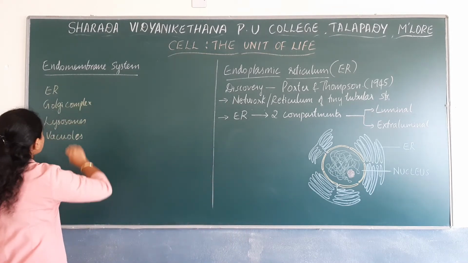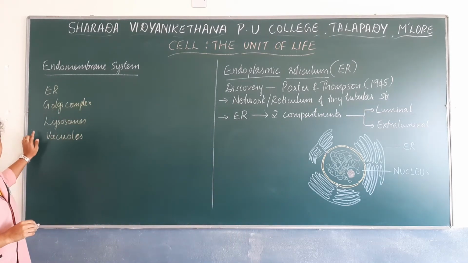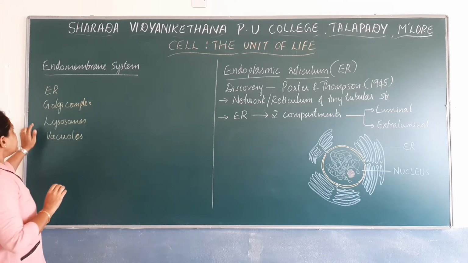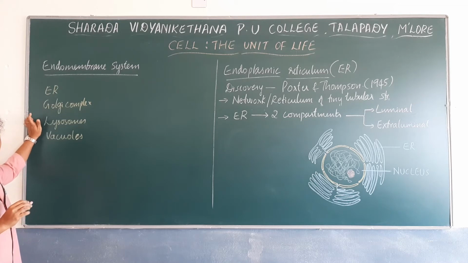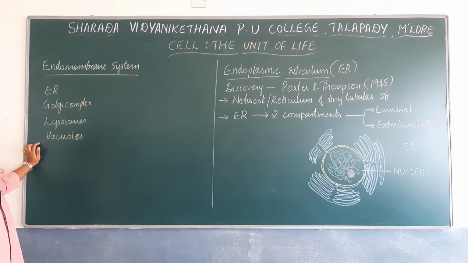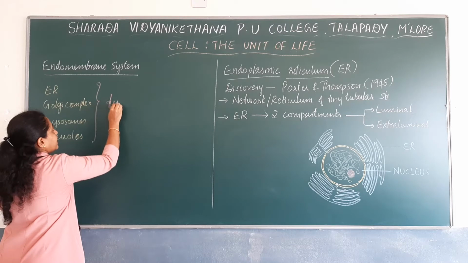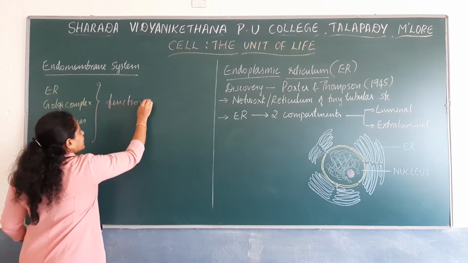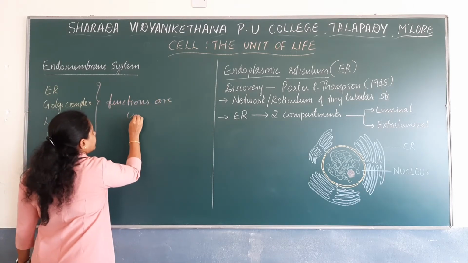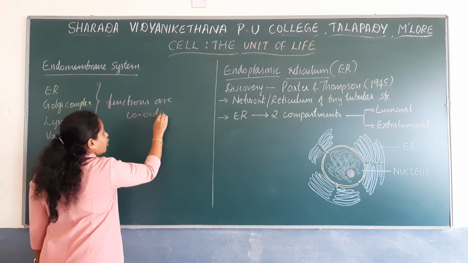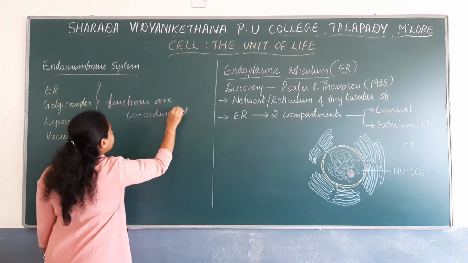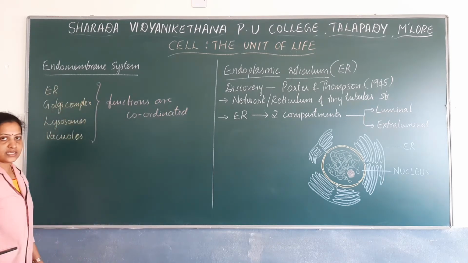So the cell organelles that are included under endomembrane system are endoplasmic reticulum, Golgi complex, lysosomes and vacuoles. Why have we included them as endomembrane system? Because their functions are coordinated.